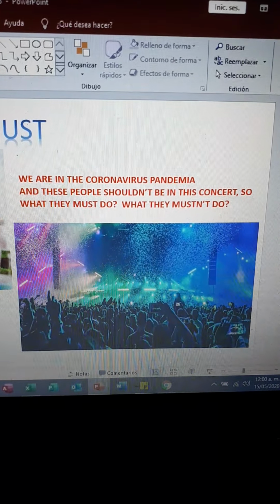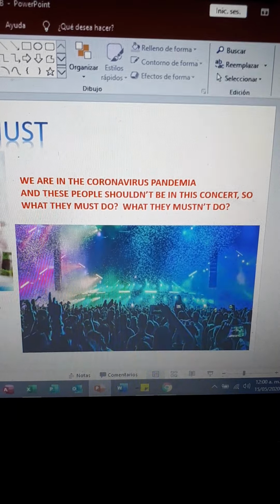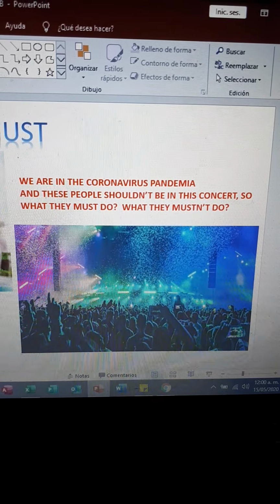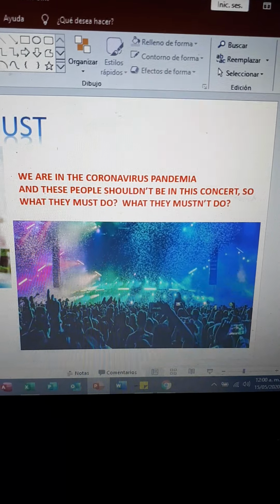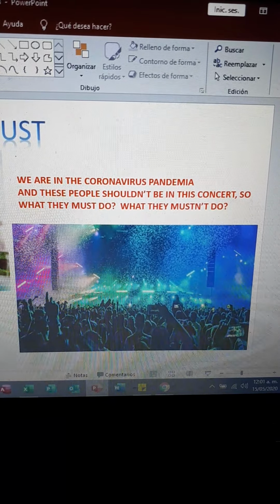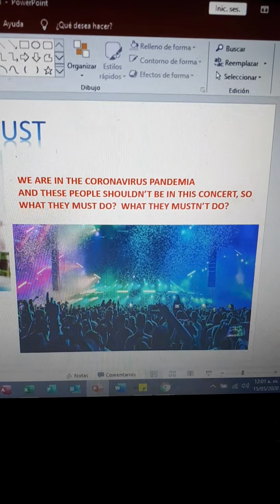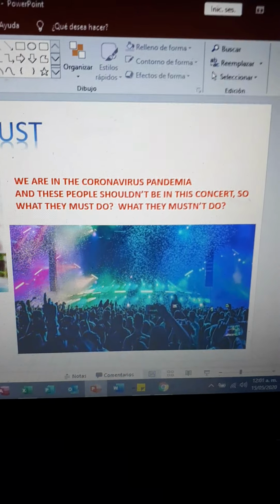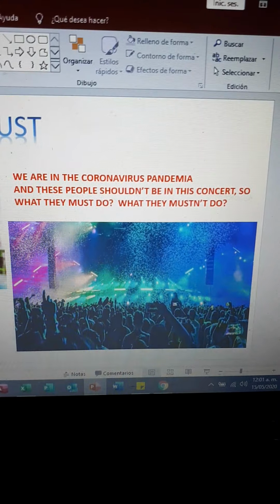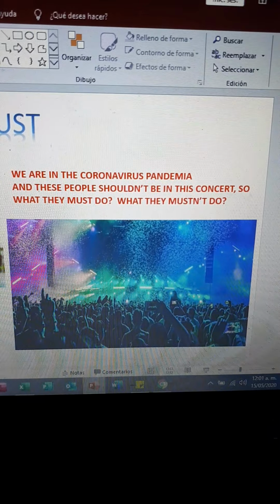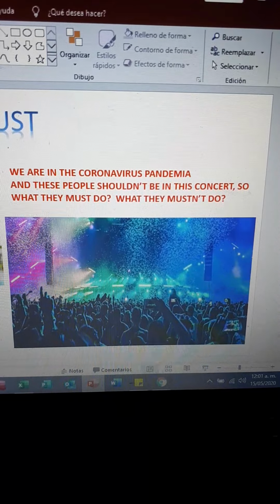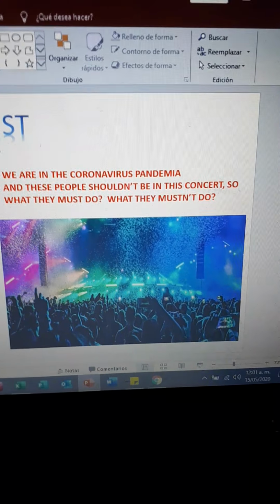For example, these persons or the people in the concert must take distance. The persons in the concert must use a mask, for example. Or in negative, the persons or the people in the concert mustn't be together, for example.